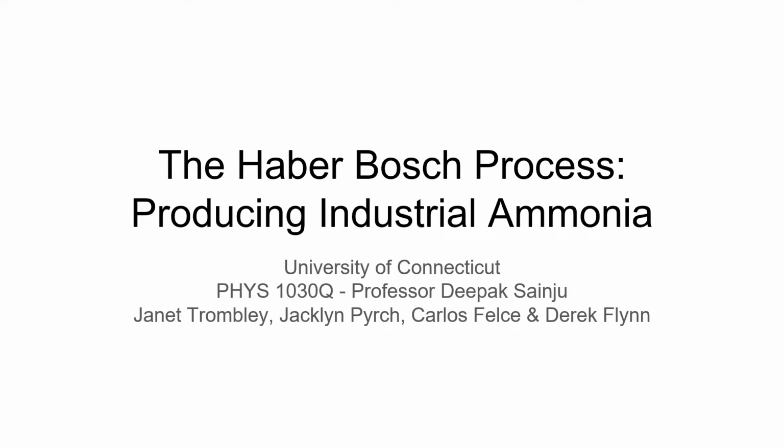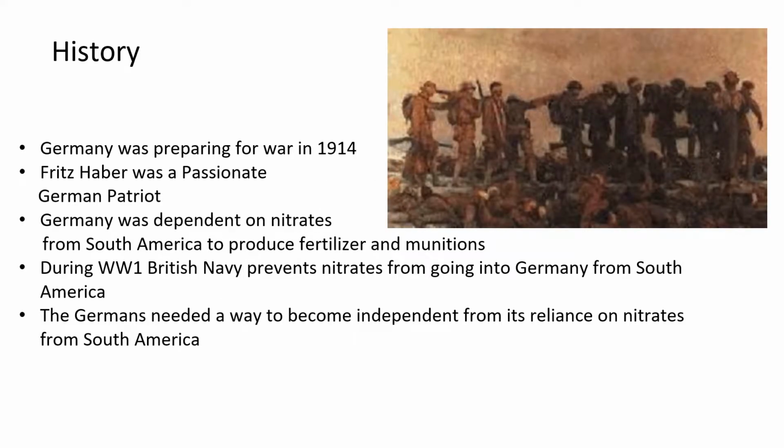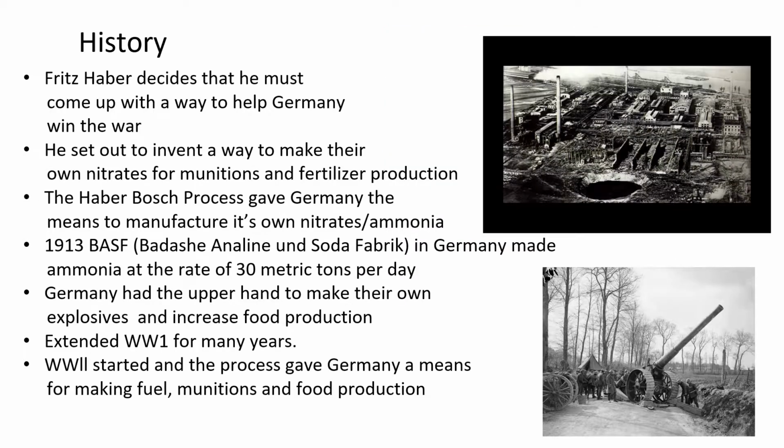The Haber-Bosch process. The history of the Haber-Bosch process is a story of a country, Germany, its pursuit of power, and the passionate chemist Fritz Haber, who wanted to help Germany achieve that power. It was Fritz Haber's idea that Germany must become independent from imports if they were going to win a war. Through chemistry, he took hydrogen and nitrogen from thin air. This gave Germany a method for producing ammonia with the possibility to make their own munitions and fertilizer.